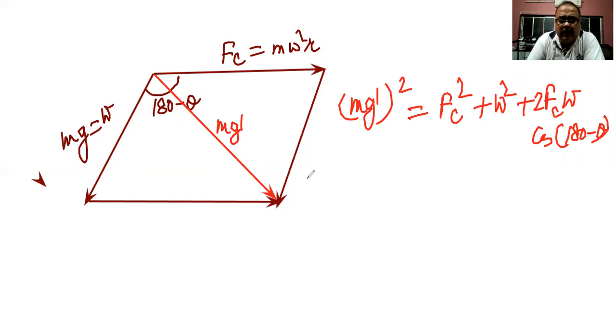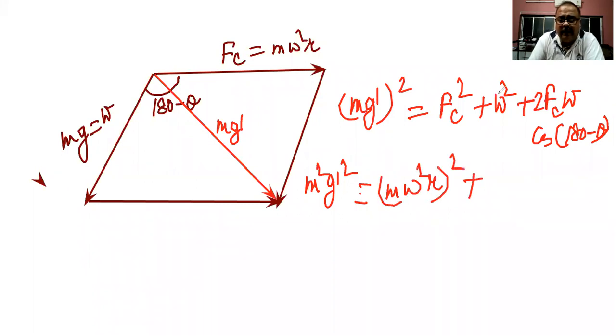So from here I get m square g dash whole square equals Fc square, that is (m omega square r) whole square, plus W, the actual weight of the body, that is (mg) whole square, plus twice.